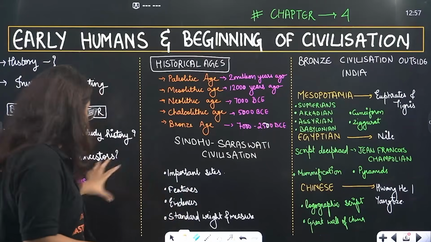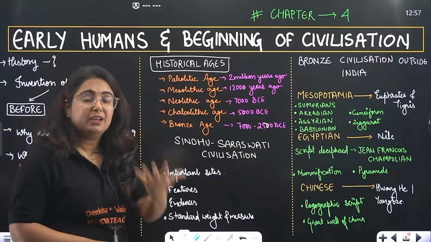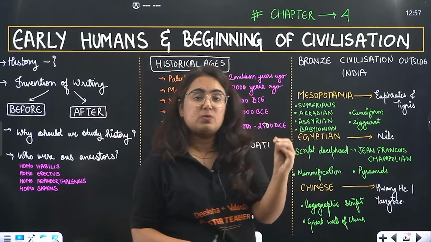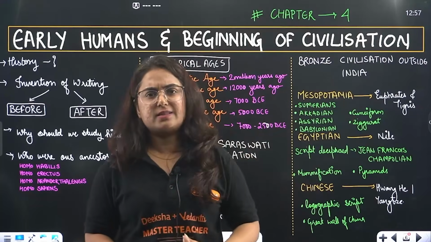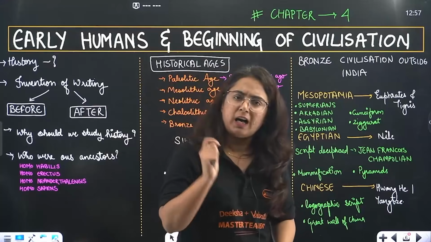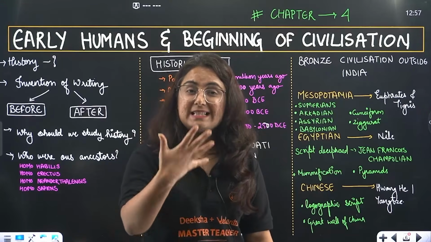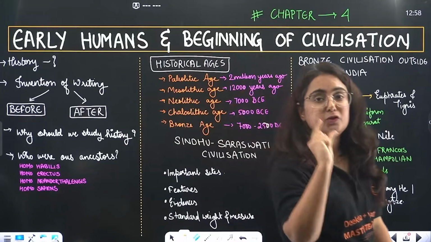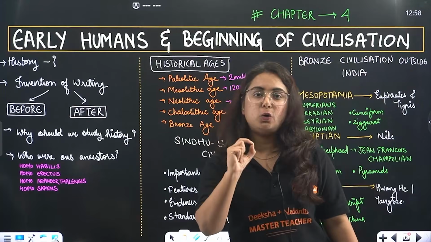Okay? When we know about these humans, we got to know about their behavior also. Right? The earlier behavior of humans was that they were hunters and gatherers. They hunted the animals to feed their stomach and they gathered food. But don't you feel that to hunt the animals they need some tools, some implements? Yes. The earliest tools and implements were made of stone, and hence we consider that age as the Stone Age.